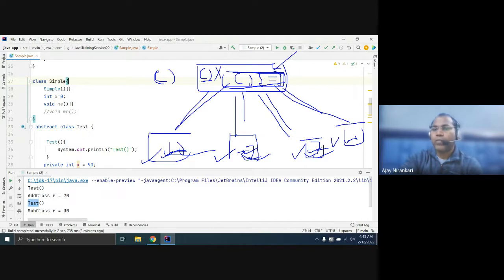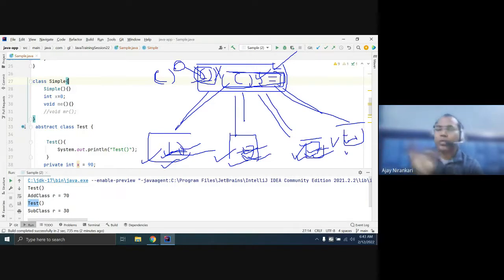I am not giving a definition here. I am just marking this as an abstract method, and our subclass is going to give the definition according to its need. So as per your application need, sometimes you want the same behavior to be available for all the methods. Sometimes no, I want a different behavior for each function in the different classes. Then you have to mark it as abstract.